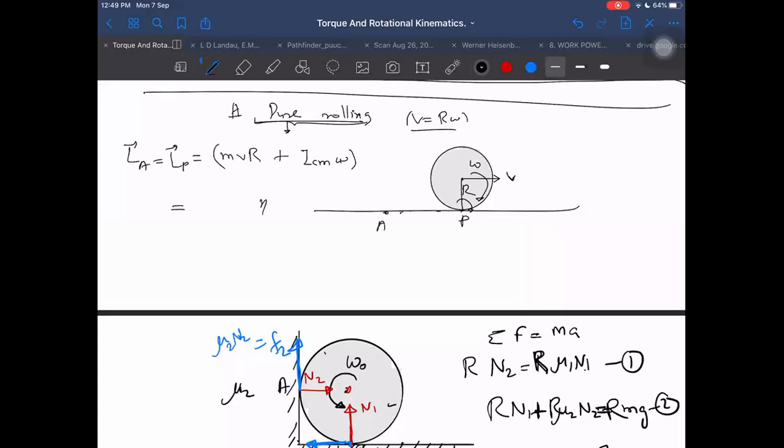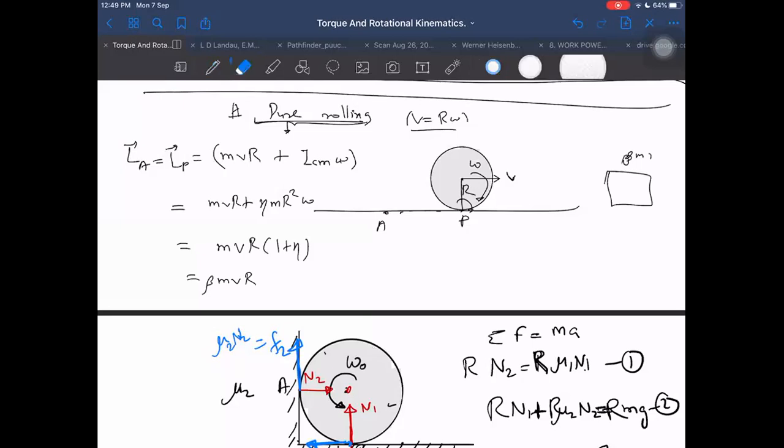Eta mr square omega plus m into v into r. Whole into k. m into v into r, omega is v. So m into v into r into (1 plus eta), that is equal to m into v into beta m into v into r. Means this mass behaves like a mass of beta times m. Effective mass becomes like beta times m, and then we can get directly mvr only.